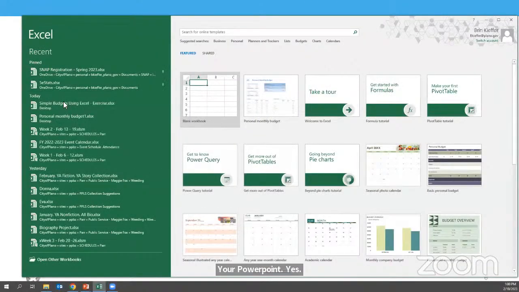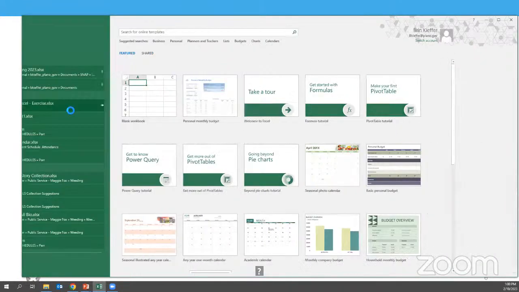Are you looking at Excel again? Yes, I can see Excel. Great. I'm going to pull this back up.